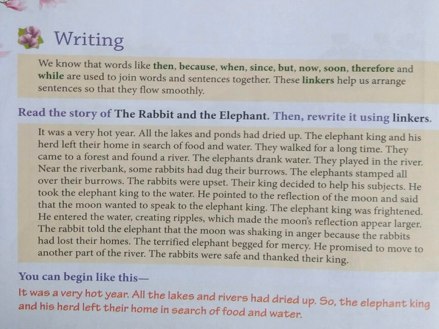The Elephant King said, I am so sorry. By mistake we stamped the burrows of rabbits. We are going to go away from this. We are not going to trouble these rabbits anymore. Please, moon, don't kill us. It begged for mercy and promised. Then the rabbit said, it's okay. Now you have to move away from our place. So these elephants went away from that place and the rabbits were happy and they thanked their king.